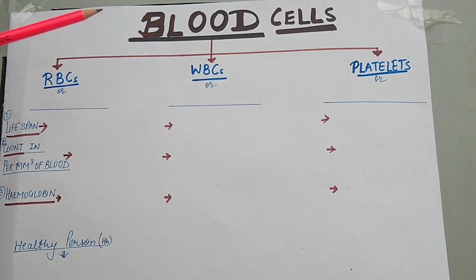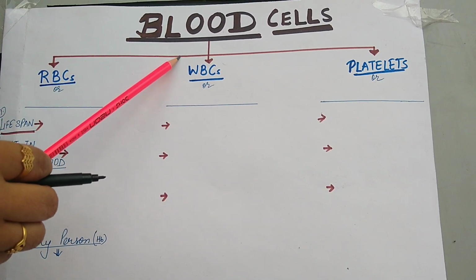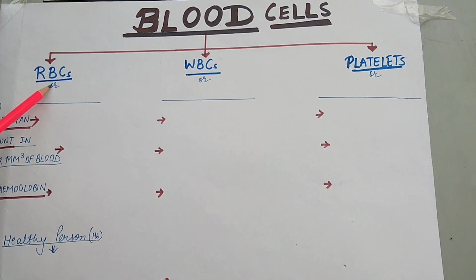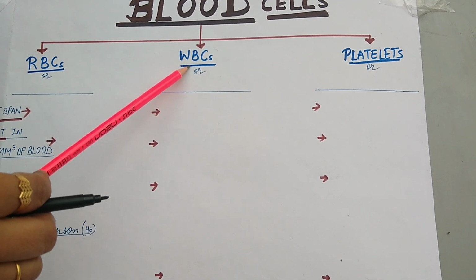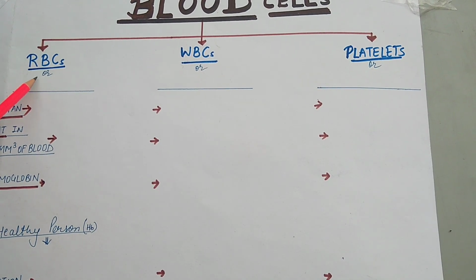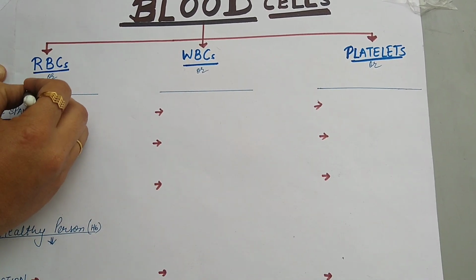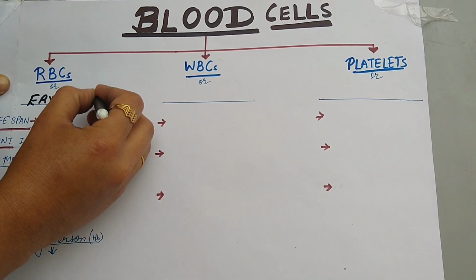Now, take a detailed study of blood cells. As I have told you, blood cells are of three types: RBCs, that is red blood cells, WBCs, that is white blood cells, and platelets. RBCs are also called erythrocytes.